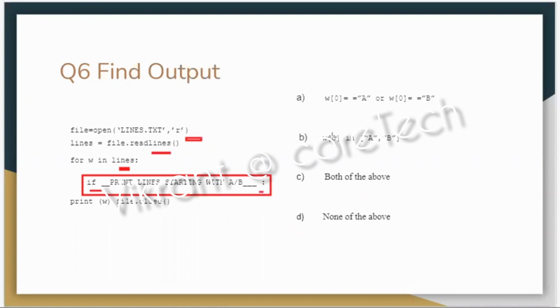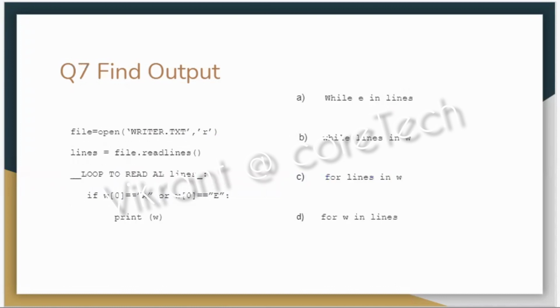In this case also we have something like A and B being checked. In this case also the first character, A and B, are being checked. So both seem okay. So both the above options, that is A and B, were correct. The next question in the same row now. Opening the file in read mode, reading all the lines in the form of a list. So we have to write the loop.